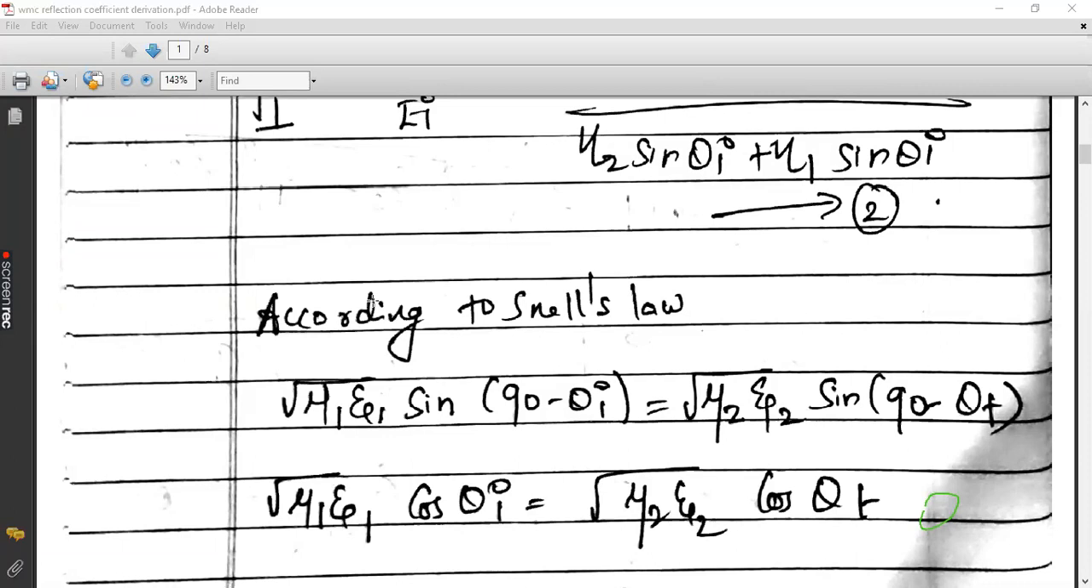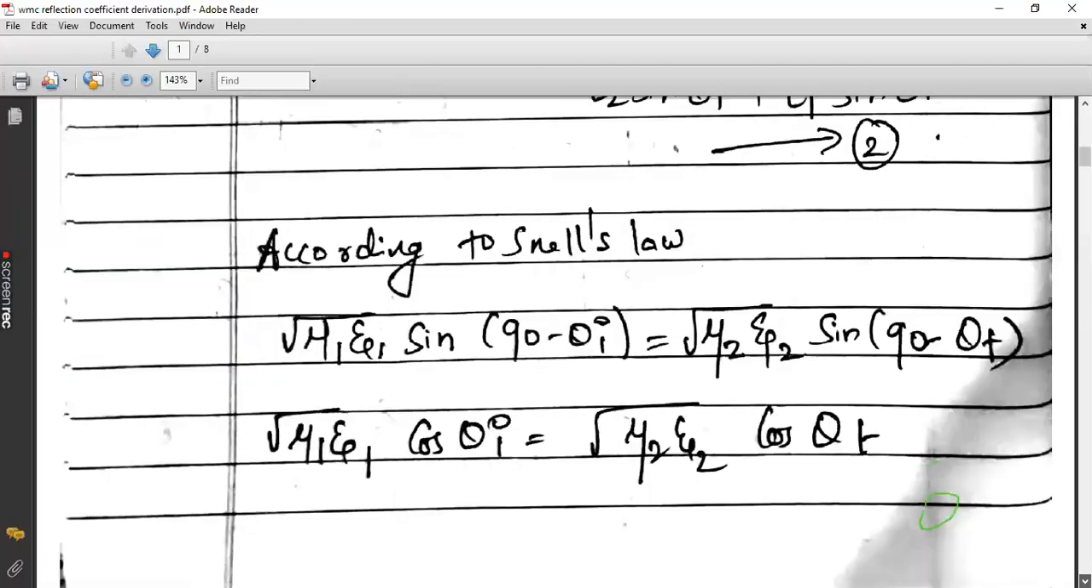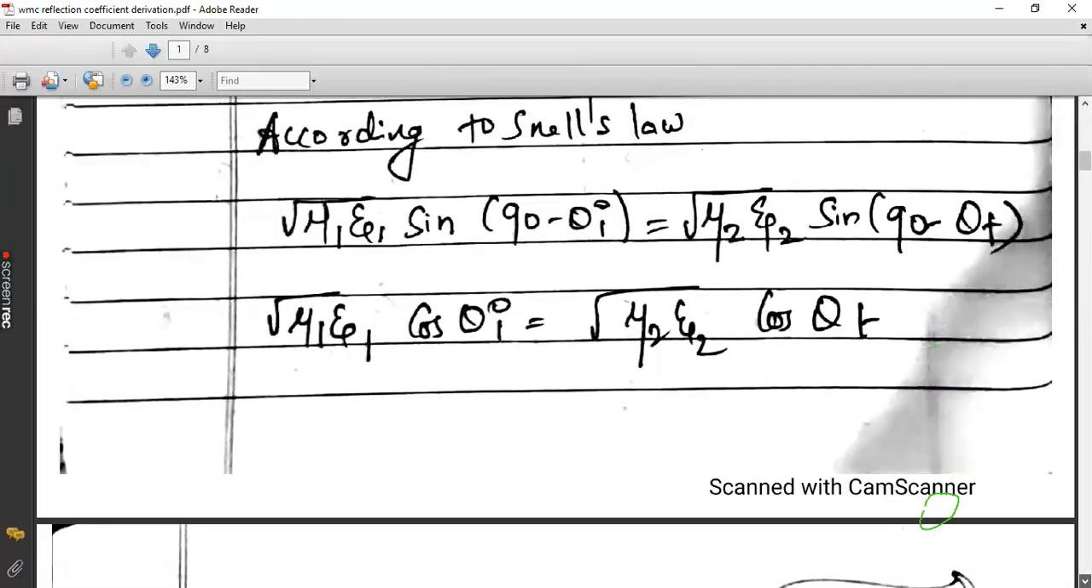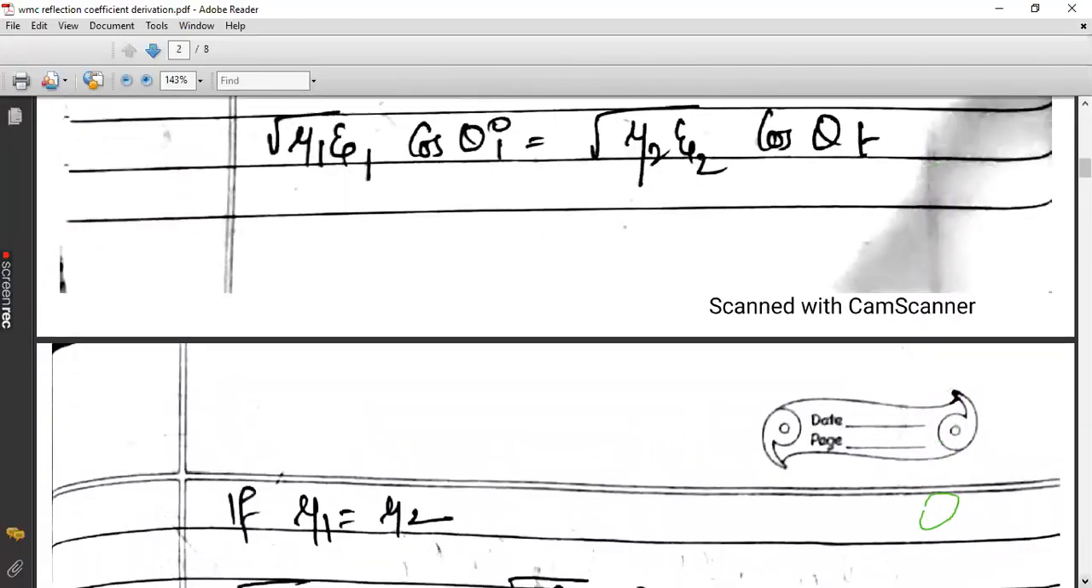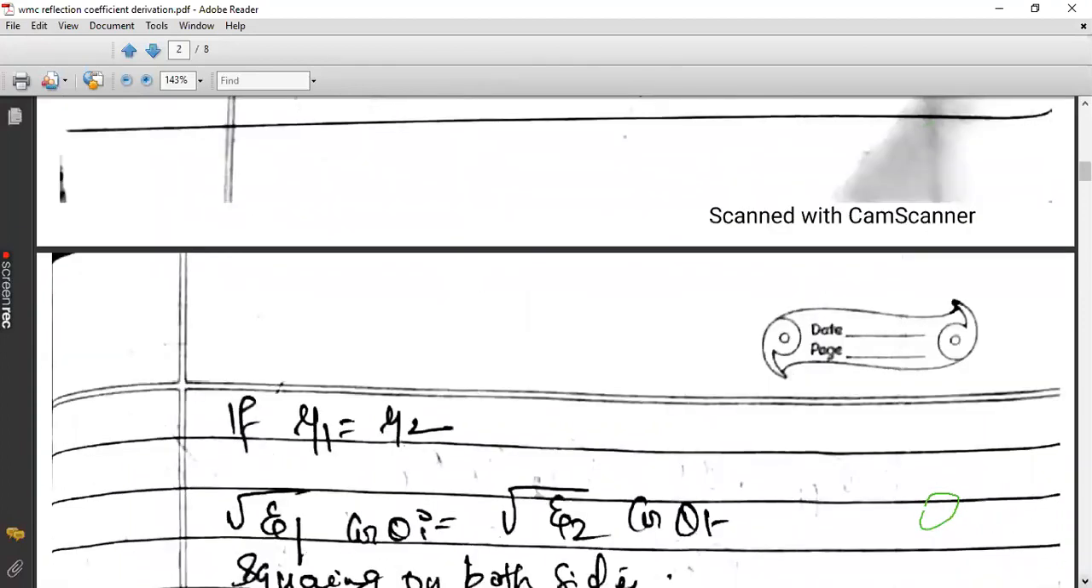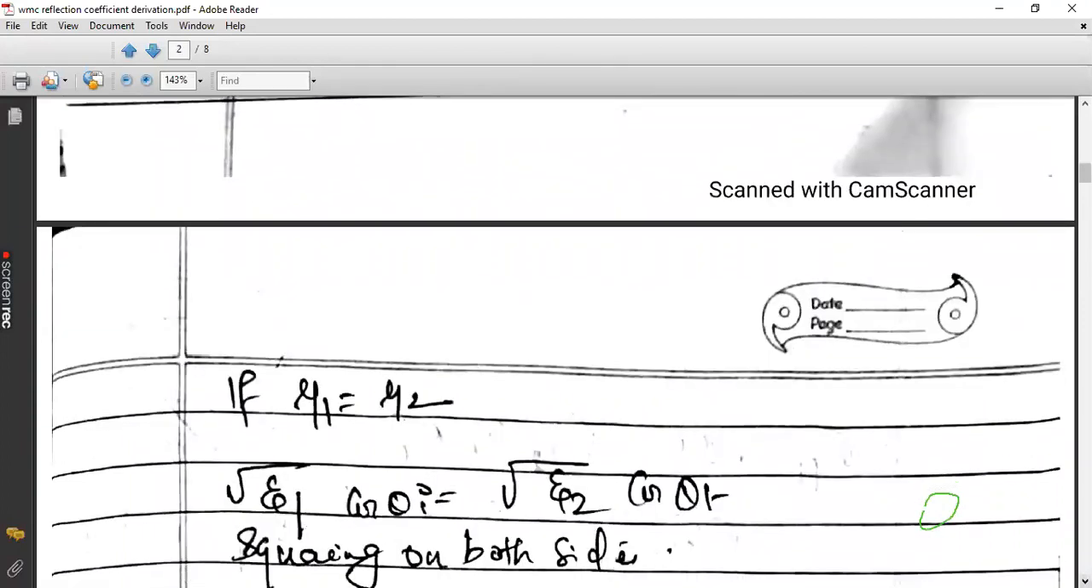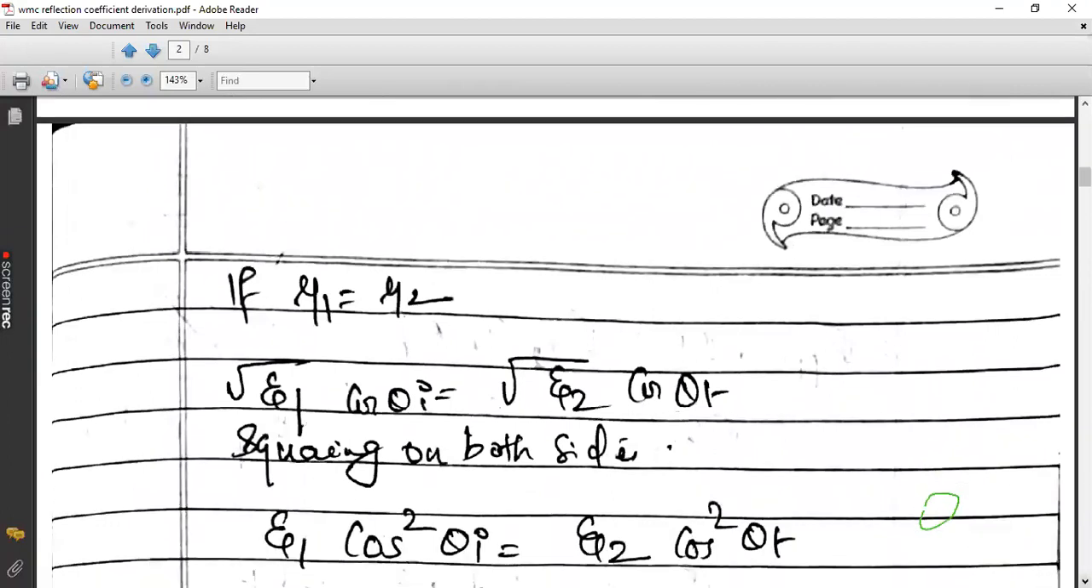Then try to square on both sides. Take square on both sides. So that square root will get cancelled. And assume that mu1 is equal to mu2. That is, the two permeabilities are same. So this is a boundary condition or the special case that we are having. Assume that mu1 is equal to mu2.